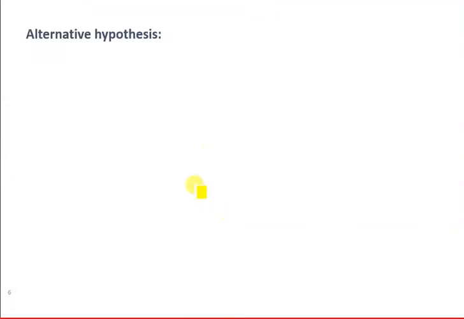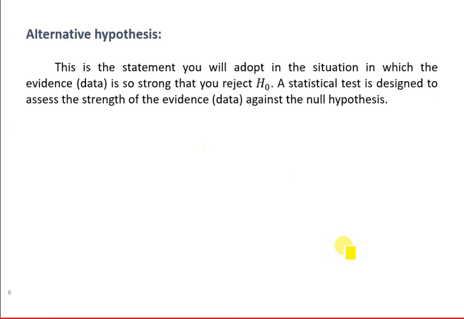Next we talk about the alternative hypothesis. Earlier we were talking about the null hypothesis. Now how do we define the alternative hypothesis? Alternative means something different from the null hypothesis. So this is the statement you will adopt in the situation in which evidence is so strong that you will reject H naught.